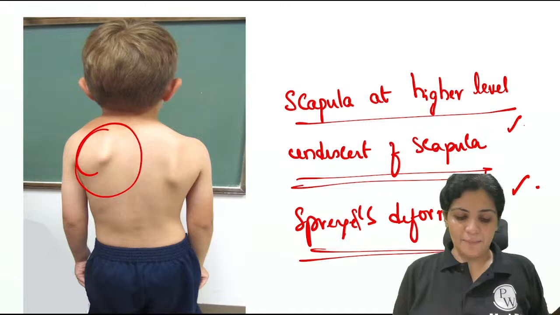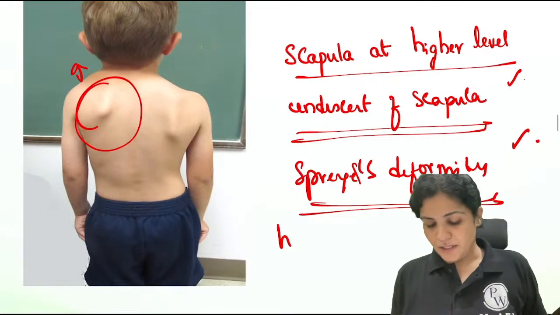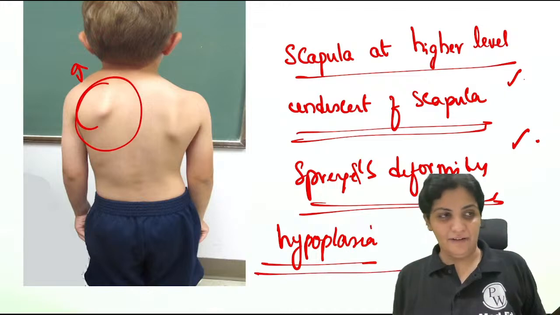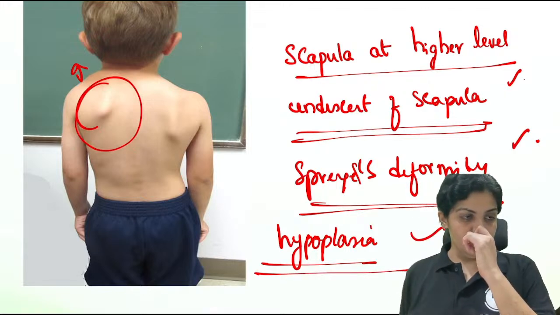So you will see the scapula is at a higher level and you see that there is a hypoplasia. So the scapula is underdeveloped. The scapula is underdeveloped.